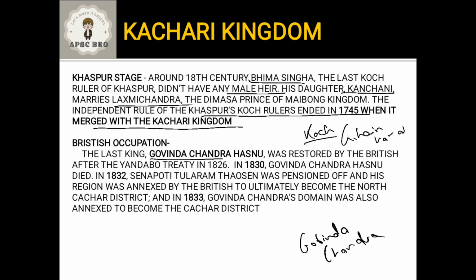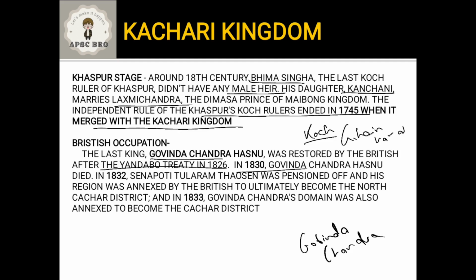But finally his rule was restored by the British after the Yandabo Treaty. The Yandabo Treaty was between the British and the Burmese. At that time, the Burmese army was attacking Assam, the Ahom rule, and was establishing their rule over the Brahmaputra Valley. Even Govinda Chandra's rule was under threat. It was the British, through the Yandabo Treaty, who restored Govinda Chandra's rule. In 1830, Govinda Chandra died.